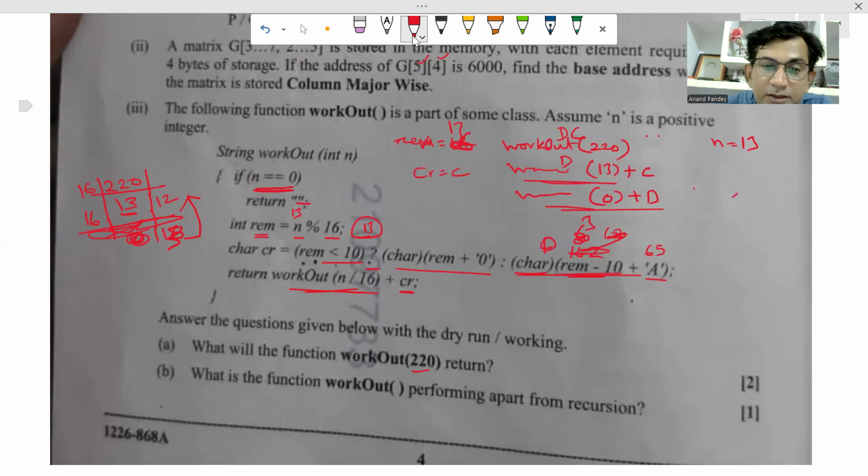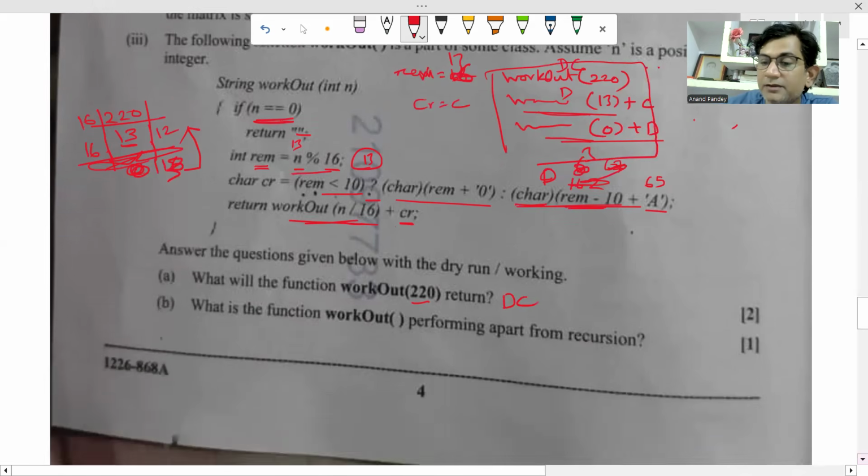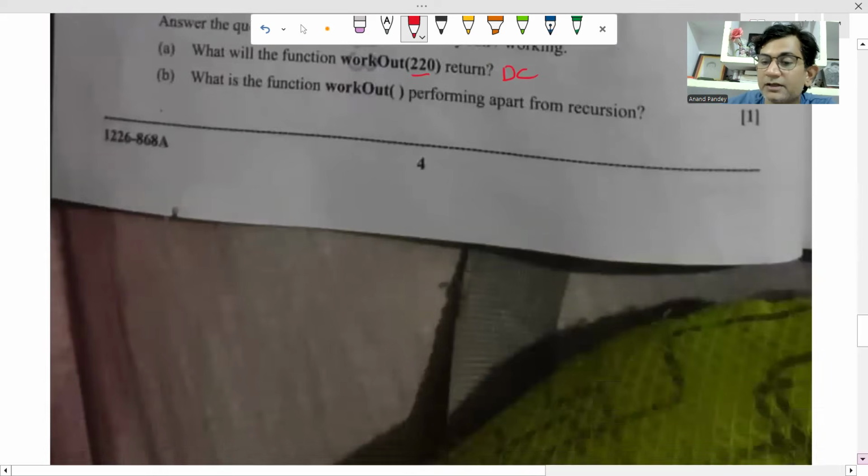This was guessed right here, but still I have solved it, and you have to show the working also. So this is the answer, DC. So the answer will be DC. Working you have to show, please remember that. But the function, apart from recursion, is converting the given number into its hexadecimal equivalent.